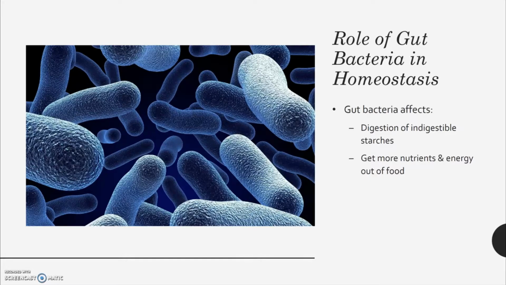Now we have the role of gut bacteria in homeostasis. Gut bacteria in the small intestine plays a role in helping digestion. These bacteria can help digest resistant starches found in foods like grains, seeds, legumes, and potatoes. This helps us get more nutrients and energy out of our food.